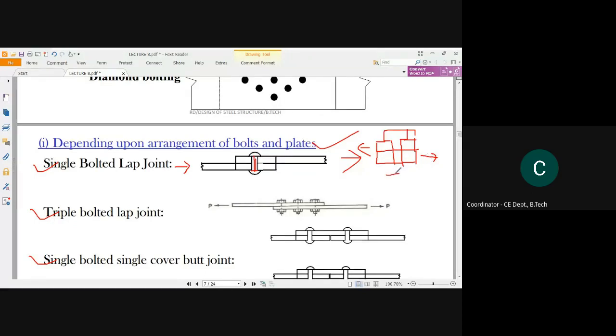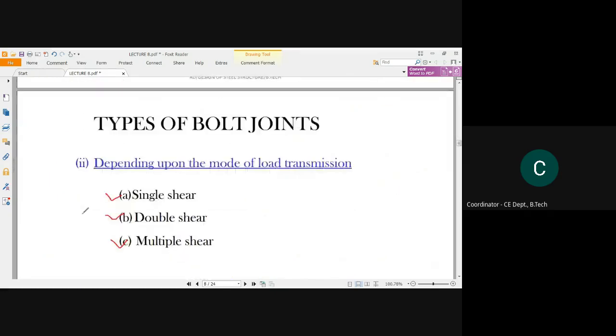This plate will develop this kind of stress over this shank part of the bolt. So the shank part will face the shearing effect. That is why, depending upon the mode of load transmission, the load faced by the bolt joint is shear. Now the shear will vary from single to multiple shear. Okay, it will depend upon the number of plates these bolts are connecting.